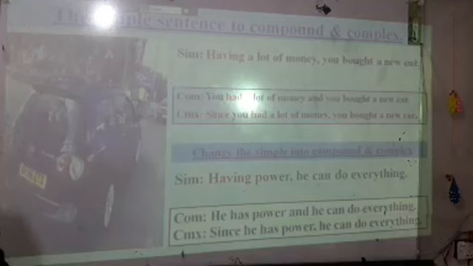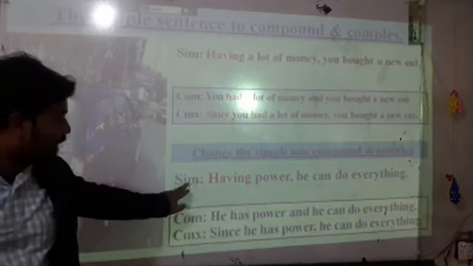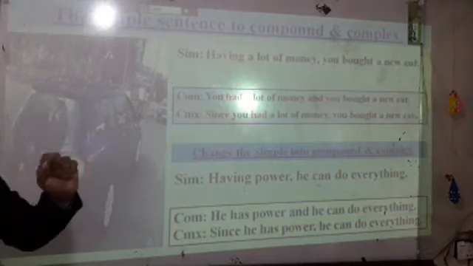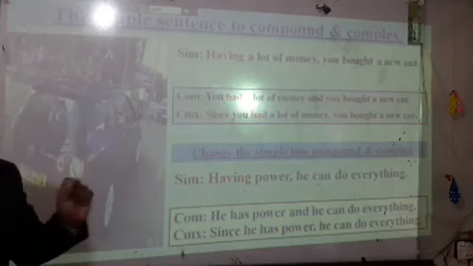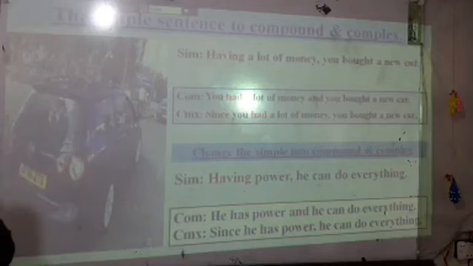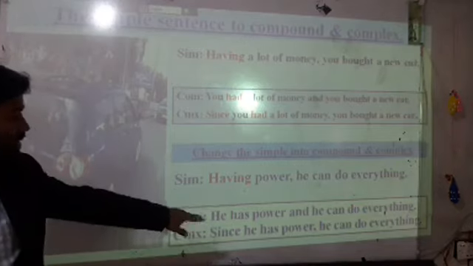Now another example: having power, he can do everything. Look at this sentence, having power he can do everything. Look at the second sentence, he can do everything. This sentence is present tense. And look at the compound sentence, in the first sentence: he has power.